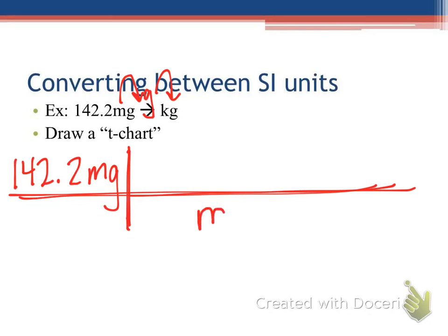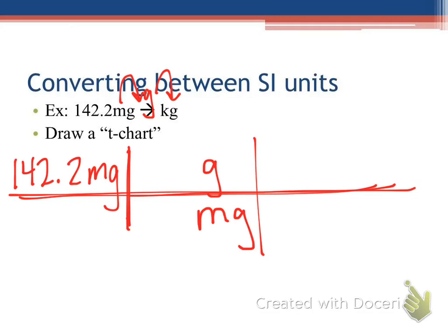So I want to get rid of milligrams, so it goes opposite, right? Diagonal of where milligrams started. And I want to go to grams, so grams goes on the top. Okay? That's the first section of my T-chart. Okay, so I can draw my line.